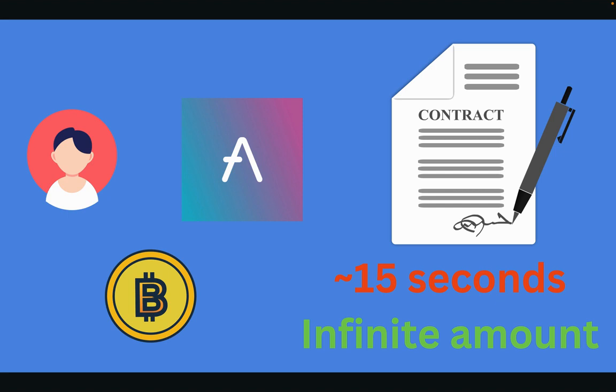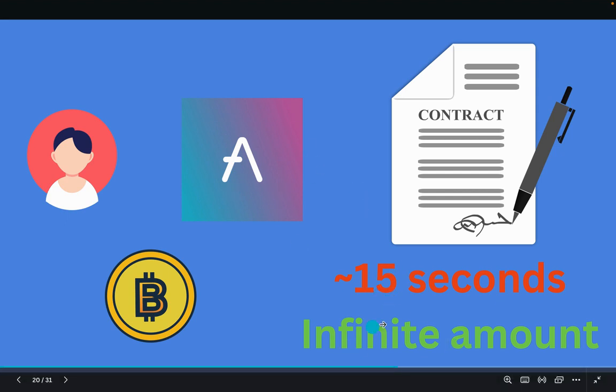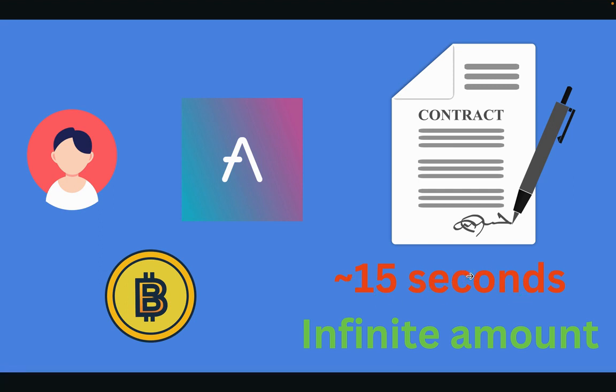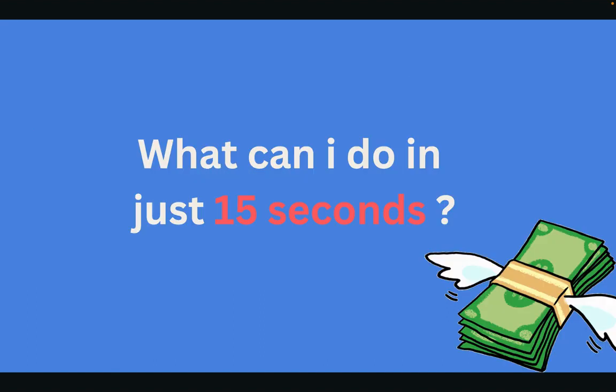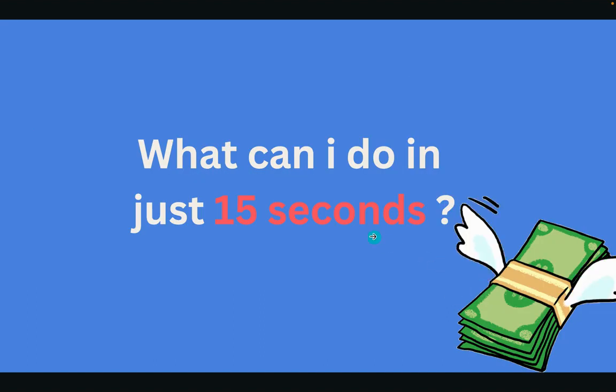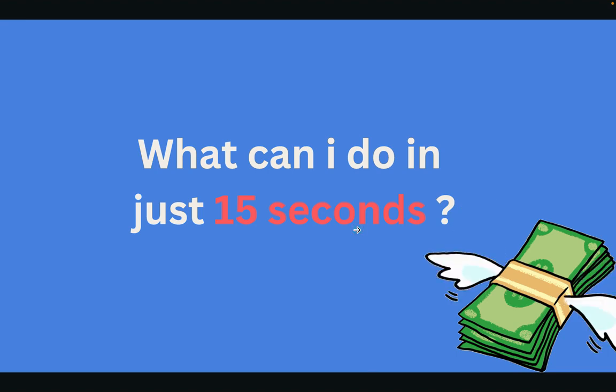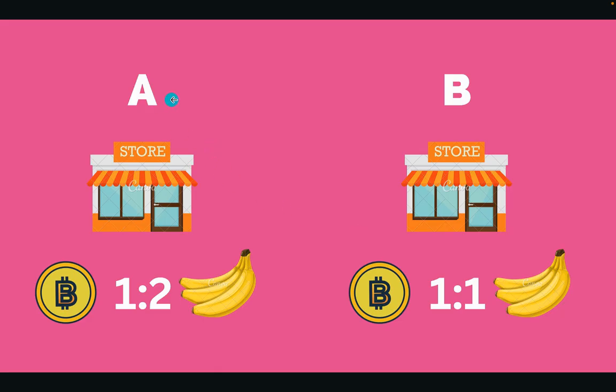Okay, we get back to this slide. Remember in the first topic we say that to borrow you get an infinite amount, right? And you have around 15 seconds, the allowed one transaction time, to repay the debt that you have. So what can you do in just 15 seconds or around one transaction? So we're going to give you an example of this.